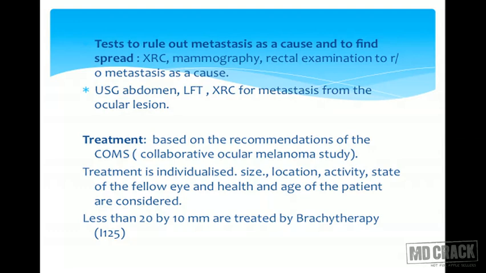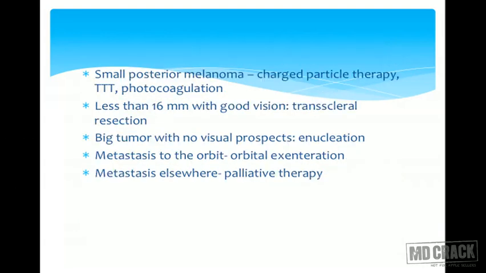Treatments are based on the recommendations of the Collaborative Ocular Melanoma Study, which is a specialty topic in itself. Treatment, again like retinoblastoma, is individualized on size, location, activity, state of the fellow eye, and health and age of the patient. By and large, tumors less than 20 by 10 millimeters are treated by a special technique called brachytherapy, by radioactive iodine 125 plaques which are placed on the sclera. Small posterior melanomas do well with charged particle therapy, transpupillary thermotherapy, and photocoagulation.